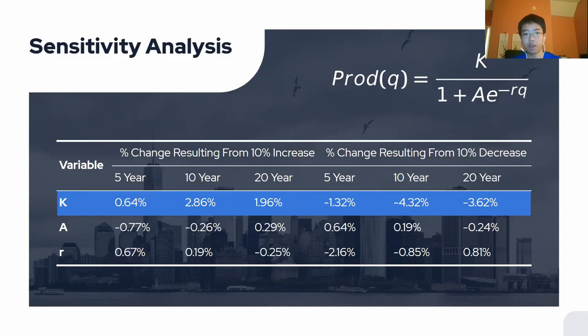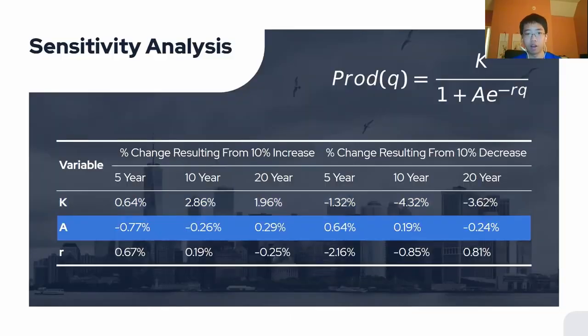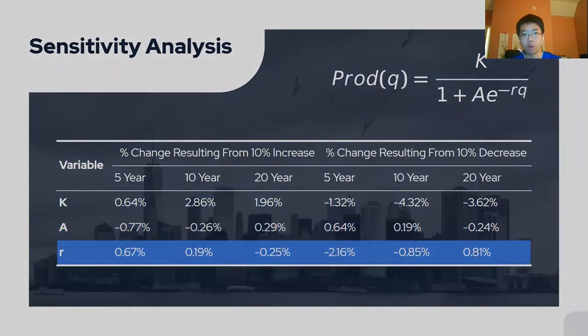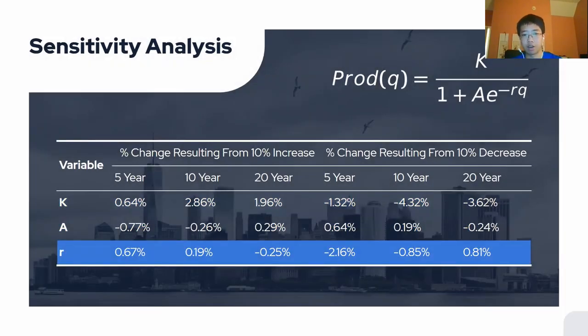We can see that when that number increases, the proportion of electric semis will increase as well, which makes sense. And likewise, when it decreases, the proportion decreases. A and R are more of growth factors, and we can't really quantify their effects very easily. However, we can see that when we make these small changes in A and R, the percent changes in our results are likewise small, and that gives us more confidence in the robustness of our model.